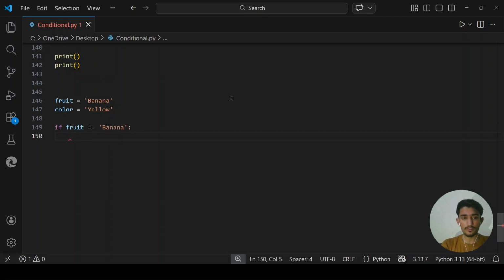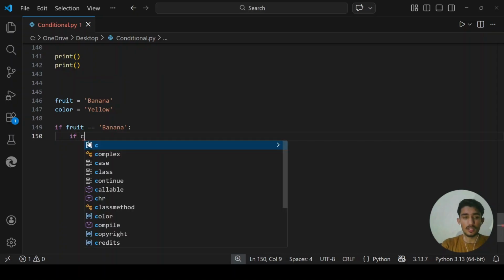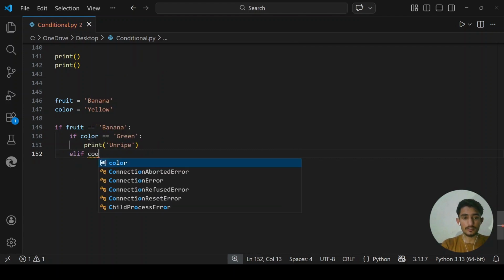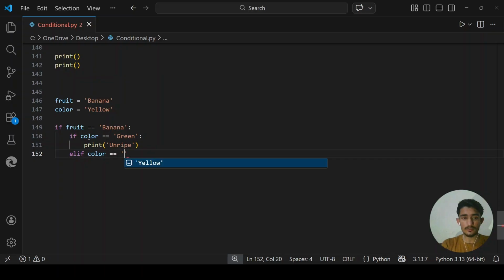If fruit is equal to banana, now I am giving another if statement inside the if condition. If this condition is true, which is true, now I am asking another question. If color is equal to green, then the banana is unripe. Else if color is equal to yellow, then fruit is ripe.